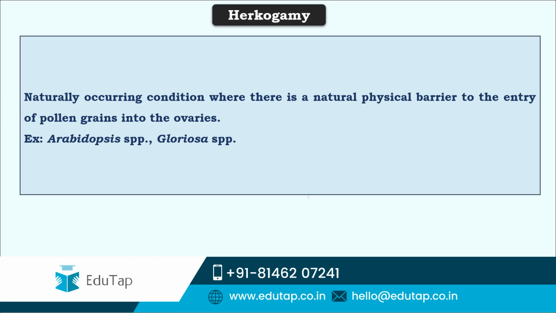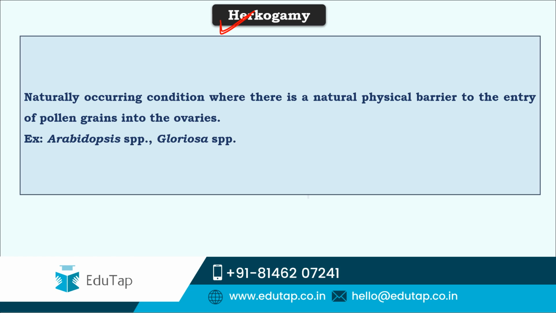Next type under outbreeding device is hercogamy. Hercogamy is a naturally occurring condition wherein there is a natural physical barrier to avoid the entry of pollen grains of the same flower into its ovaries. The natural physical barrier can be of any type.